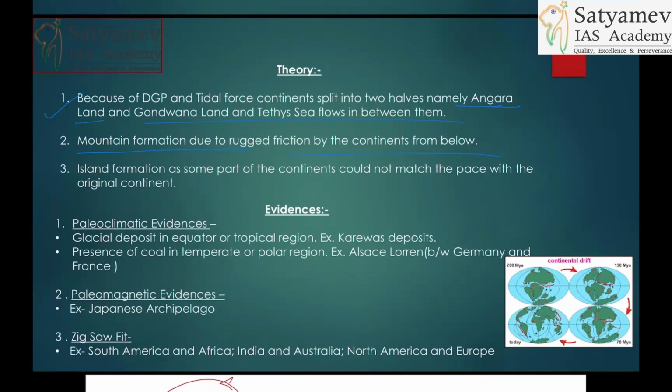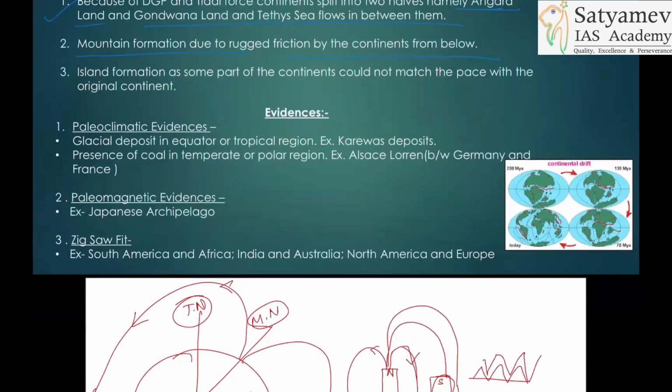All right. Island formation, because the fast moving continent could not match the pace of the slow moving continent. So that's why it formed as an island. This is paleoclimatic evidence: glacial deposits in the equator and tropical region. An example is Karoo deposits. So when you write the answer in geography, put geography into it.